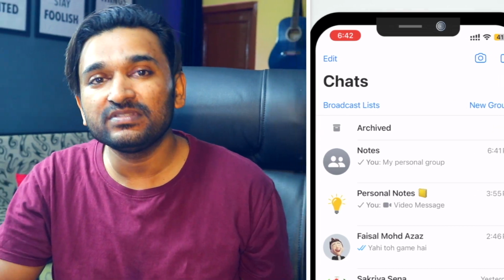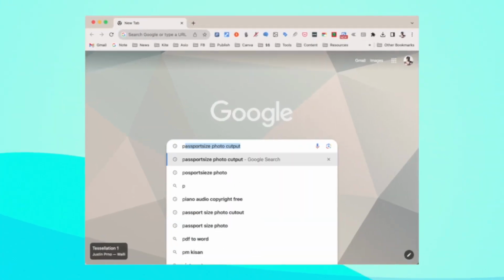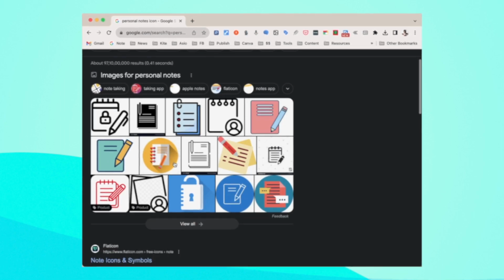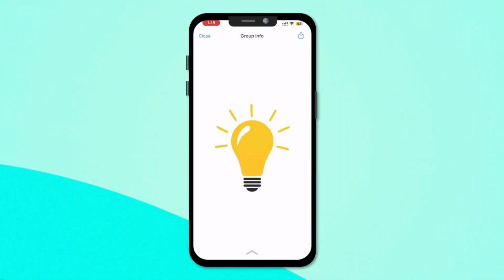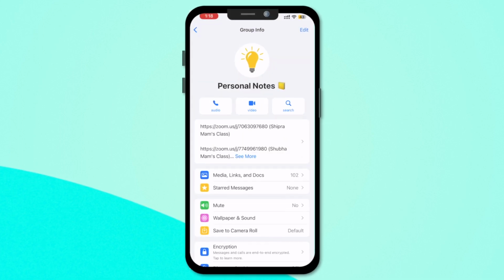So I personally use this empty group as personal notes. So I went to Google and searched for personal notes and got a lot of images and selected ones. So you can also do a Google search and look for a particular image that you can add to your empty group so that it will be little descriptive and you will be able to differentiate it from other chats.